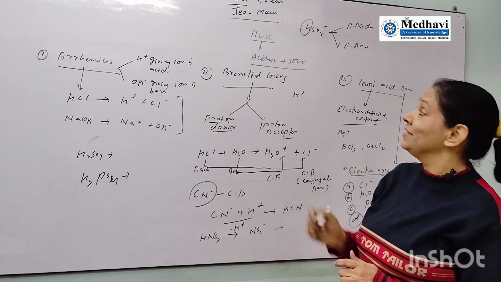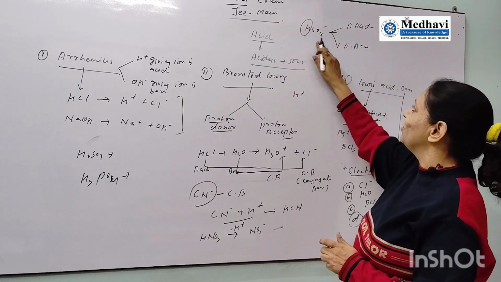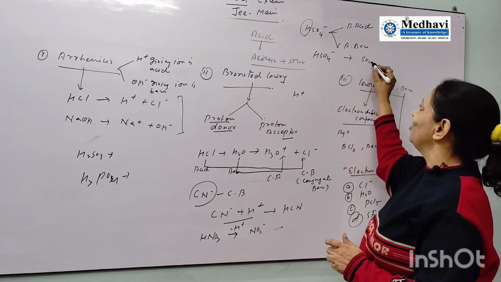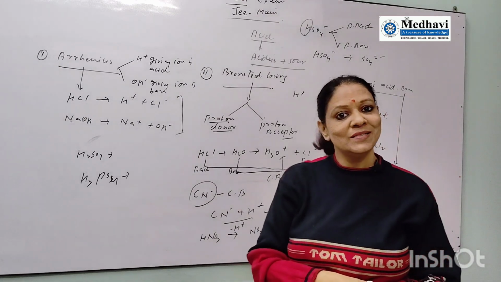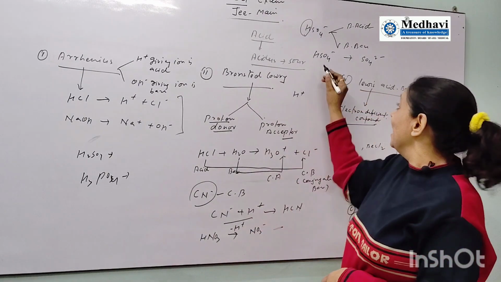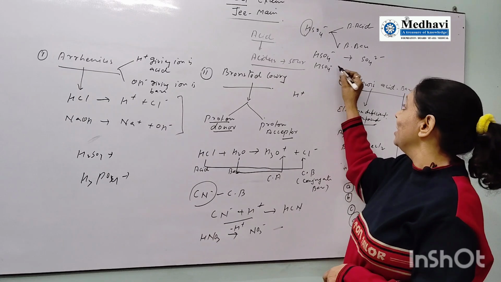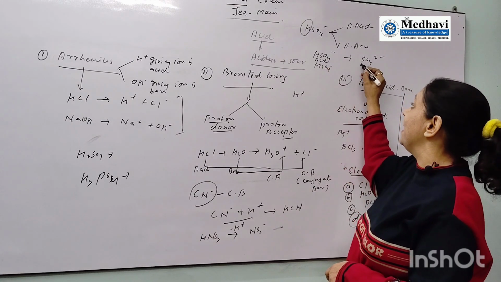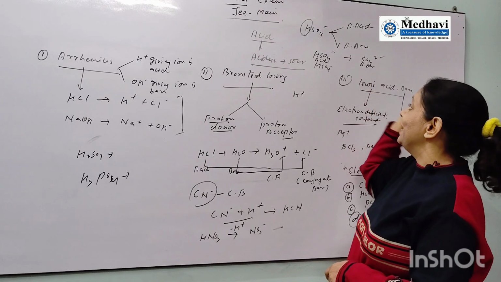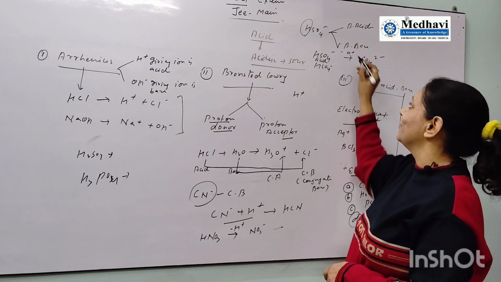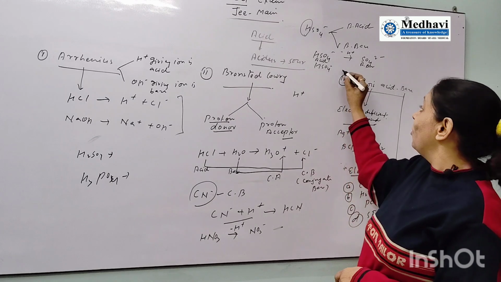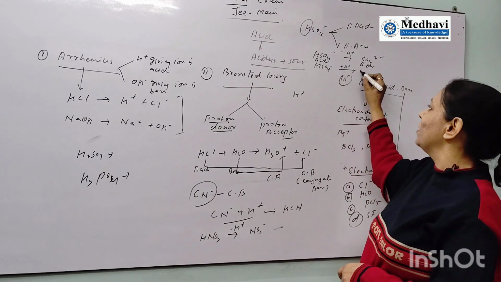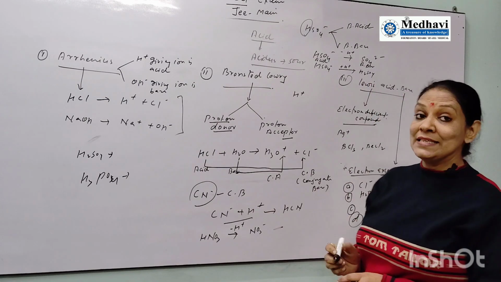If you want to convert it into a Bronsted base, HSO4 minus will turn into SO4 2 minus, by removing the proton. And if you want to convert it into an acid, you have to add a proton, so you get H2SO4.